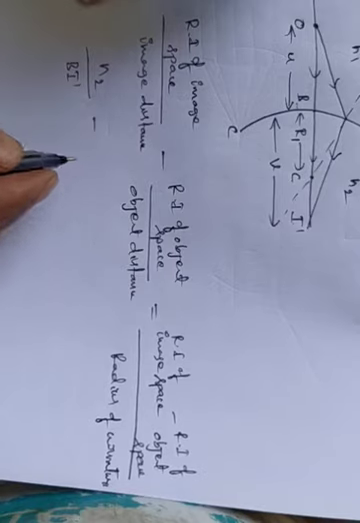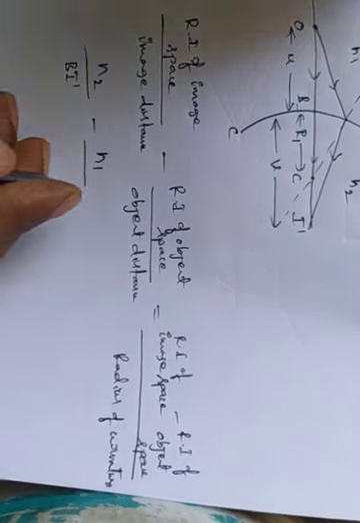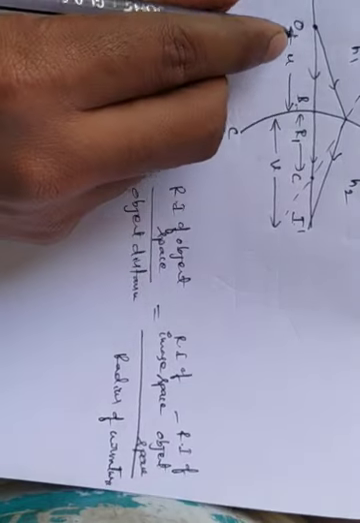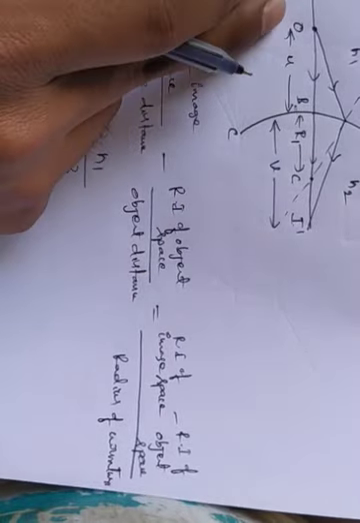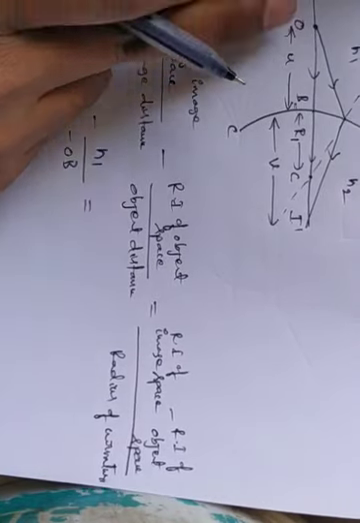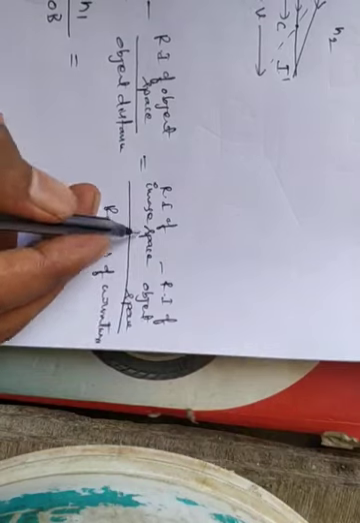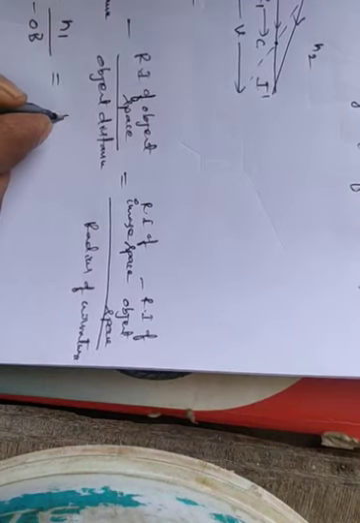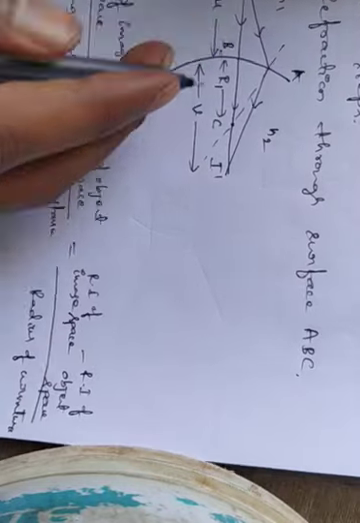prime minus refractive index of object space. What is the refractive index of object space? N1 by object distance. What is the object distance? OB. But here it is negative, no? So it is negative, because it is on the left side, so that's why it is negative. Refractive index of image space is N2 minus refractive index of object space is N1.